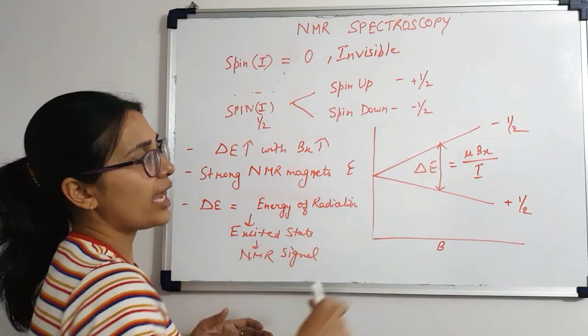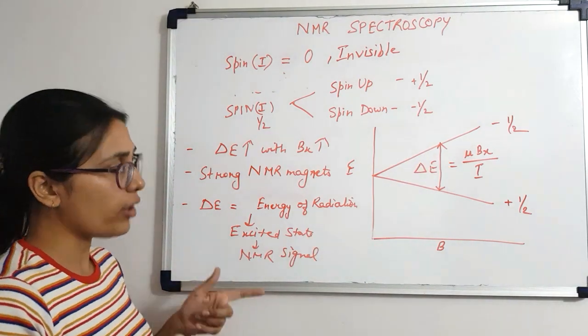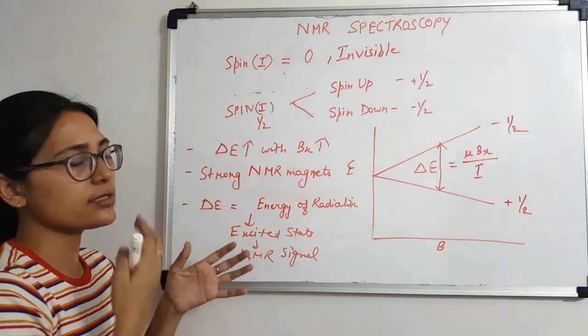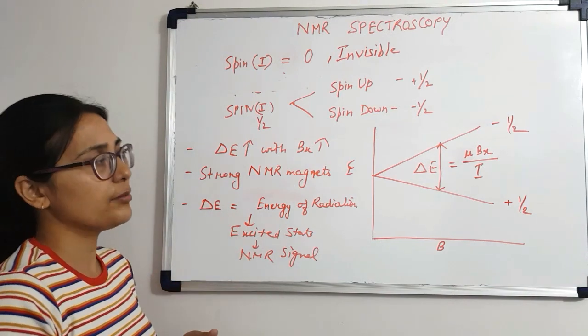Why is this energy gap between the two spin states important when the nucleus is under the influence of an external magnetic field?